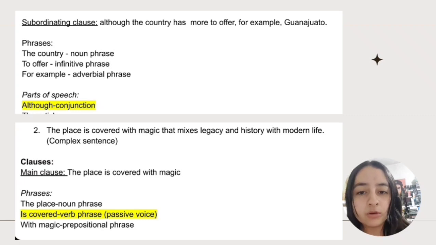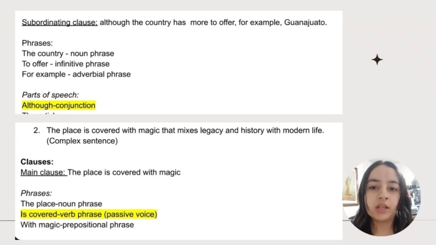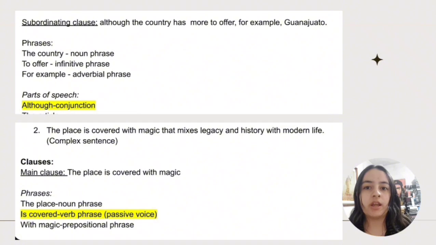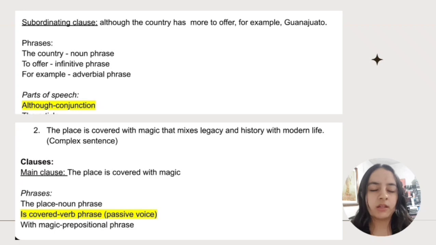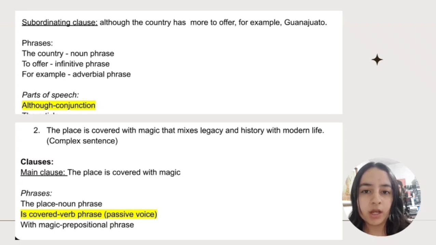"Although" is a conjunction, a subordinating conjunction. This kind of conjunction introduces a subordinating clause, which is this one. Then "the" is an article, like an adjective because it's modifying a noun. "Country" is a noun. "Has" is the verb. It's also in the simple present.